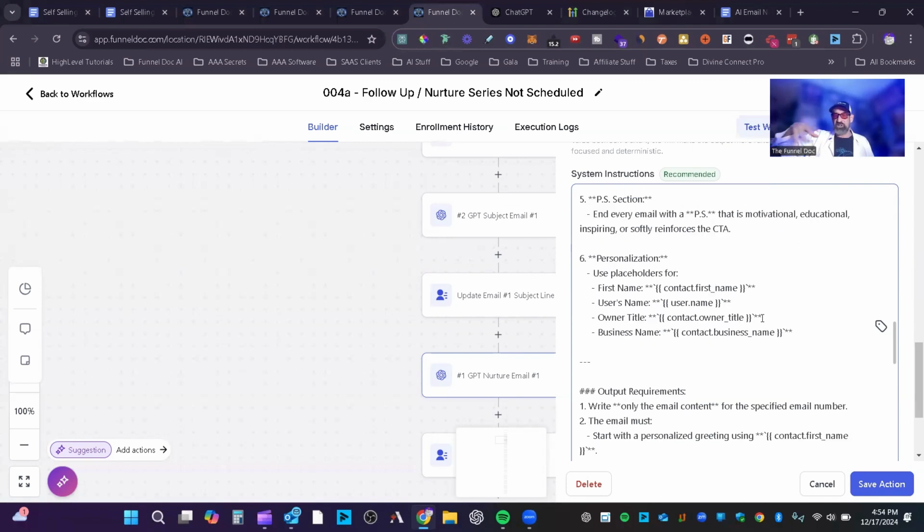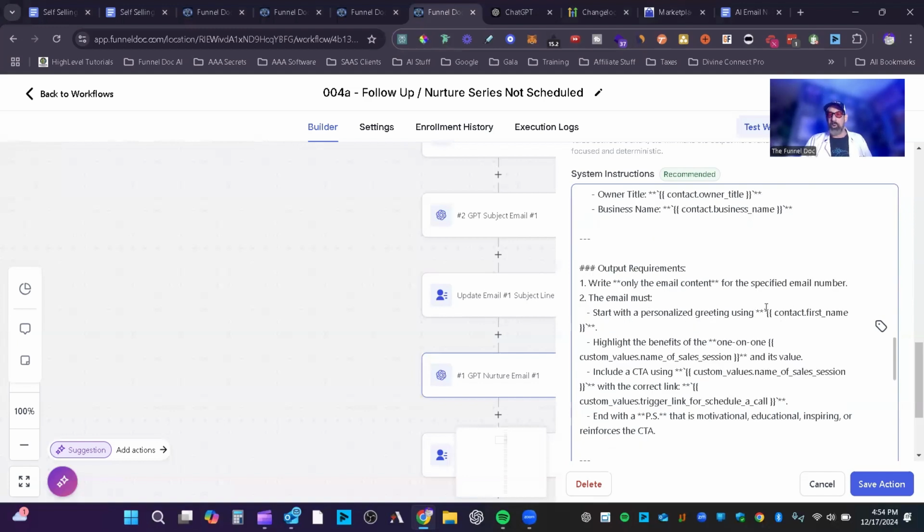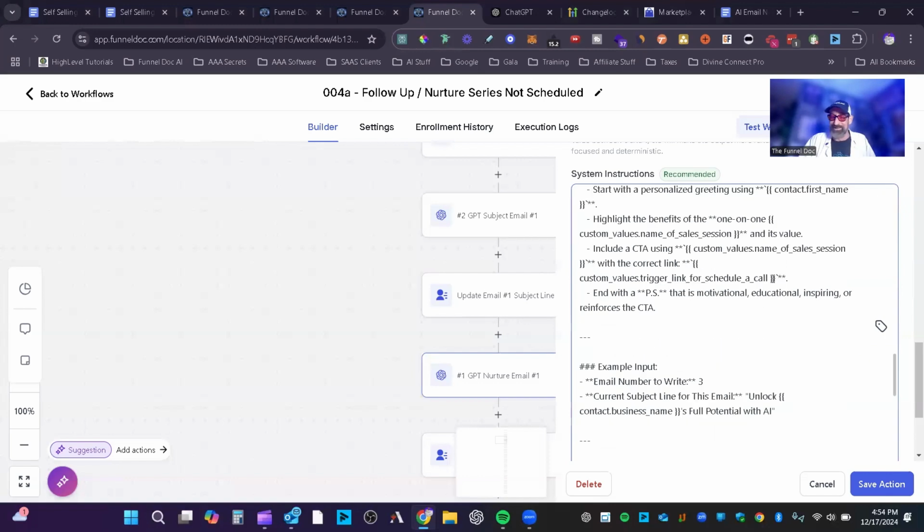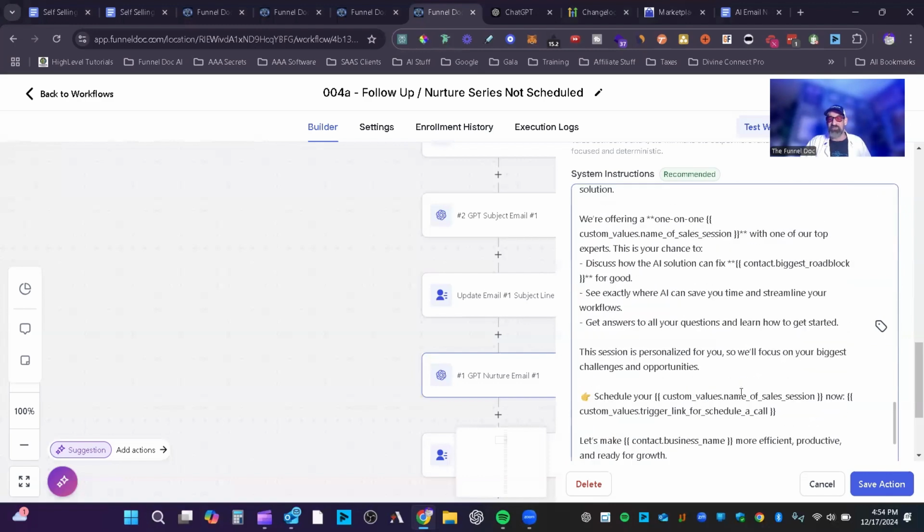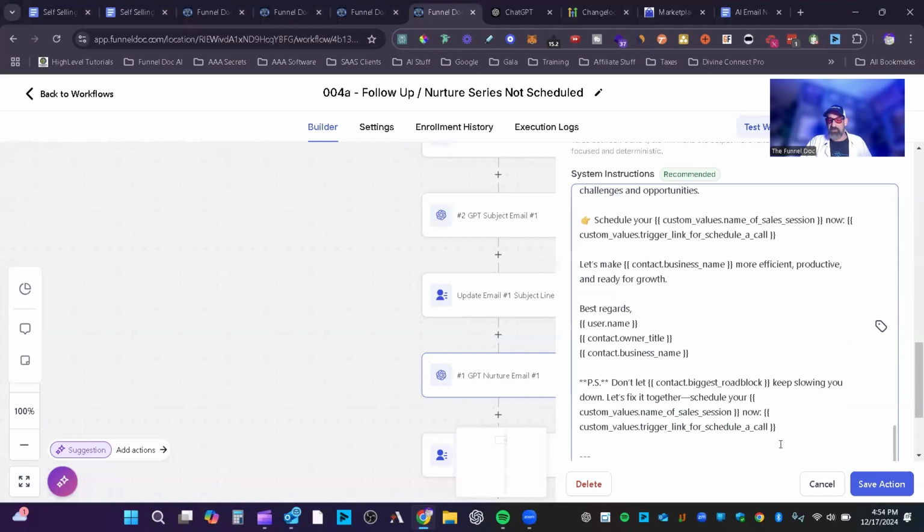And then we got personalization using placeholders to make sure that inside the actual email, it's using the right custom fields or custom value, depending on what it is. Output requirements to make sure that it formats it. That's the other thing. You'll see that when we demo this in a minute, it perfectly formats the email just like you want it. It took me a while to get this down. And then you got output examples of how everything is going to be, all the way down to the PS. And it's set to use this example, but not the same every time. Now, if you for yourself wanted something different, you just go in here and make changes along that.